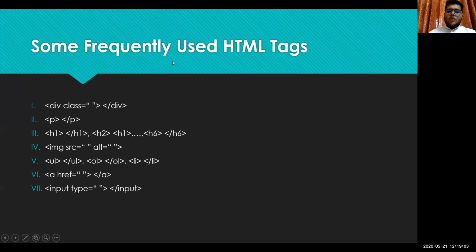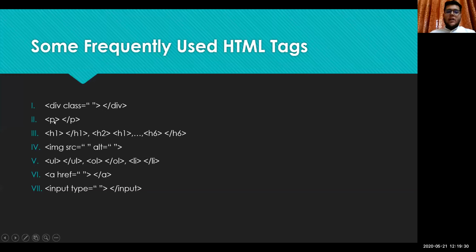So some of the very frequently used HTML tags are the div tag and the p tag. Div stands for division. When we want to club some elements together, we can use a div tag. The div tag will just group the HTML elements together.